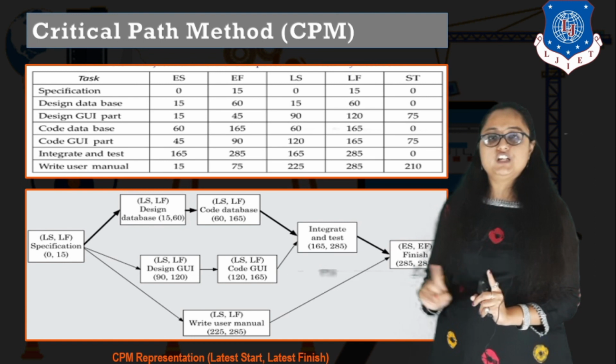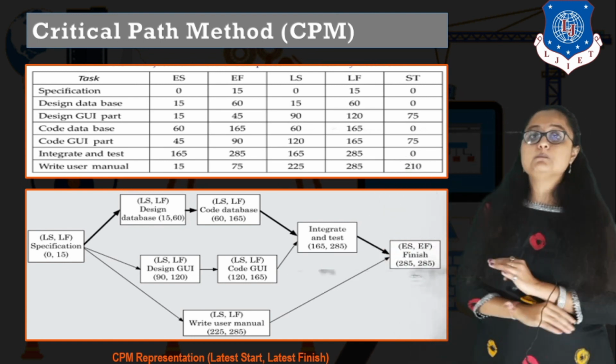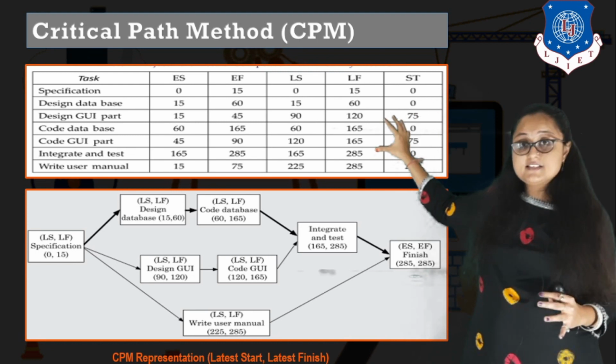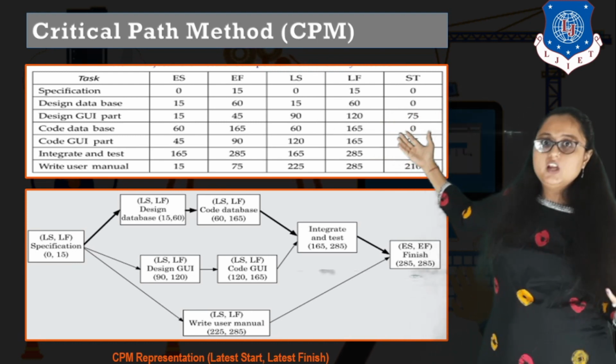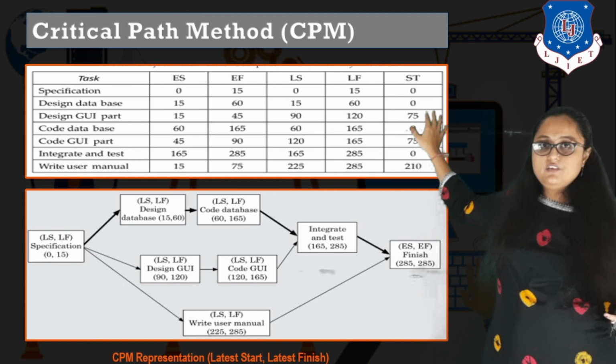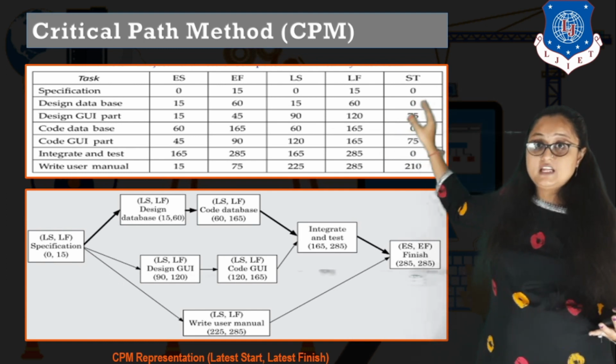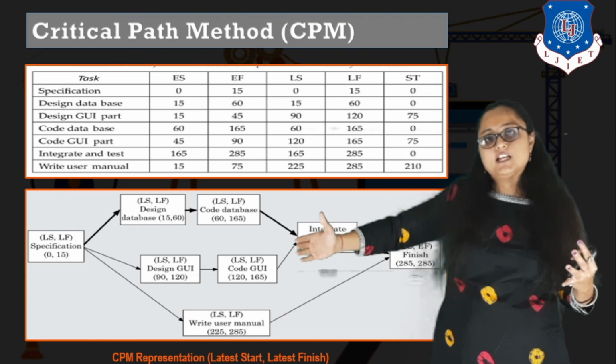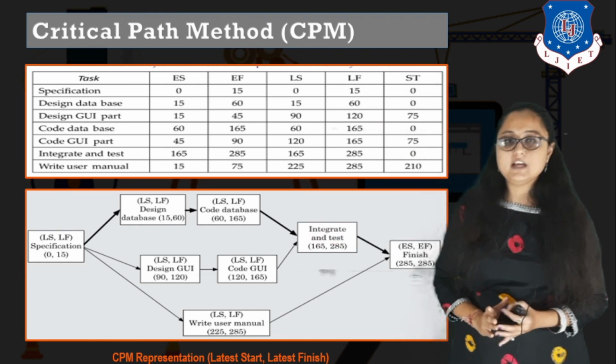Only the activity which has the slack time, you may delay it for the slack duration only. Otherwise, if I have a slack time of 75 and if I delay it for 76 days, so one day my schedule will get extended, right?